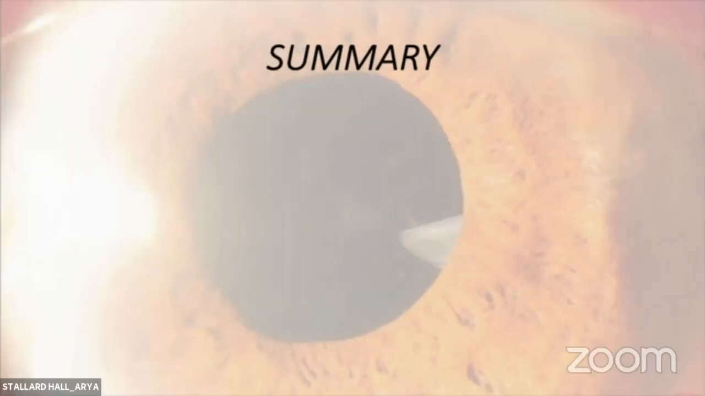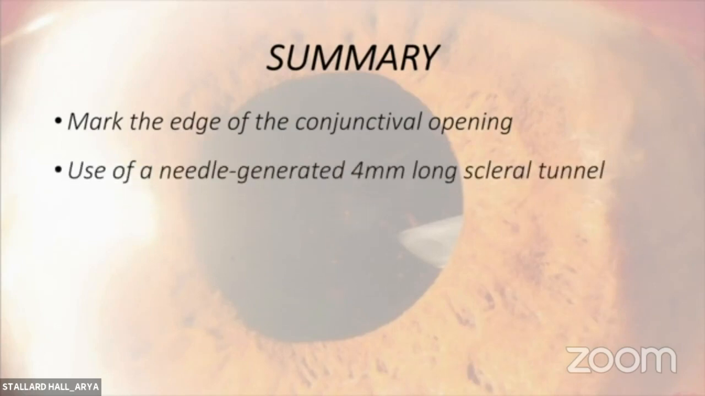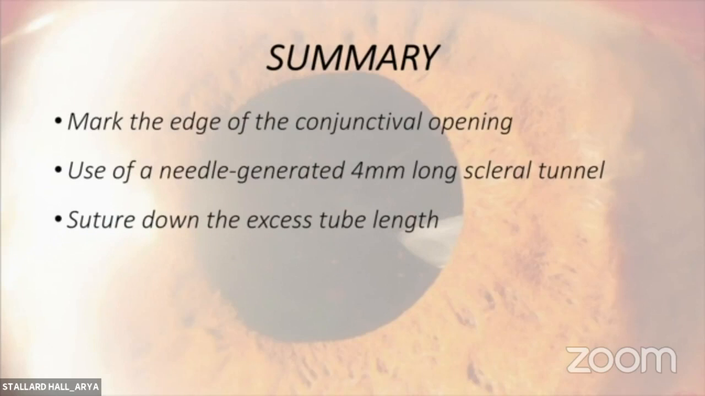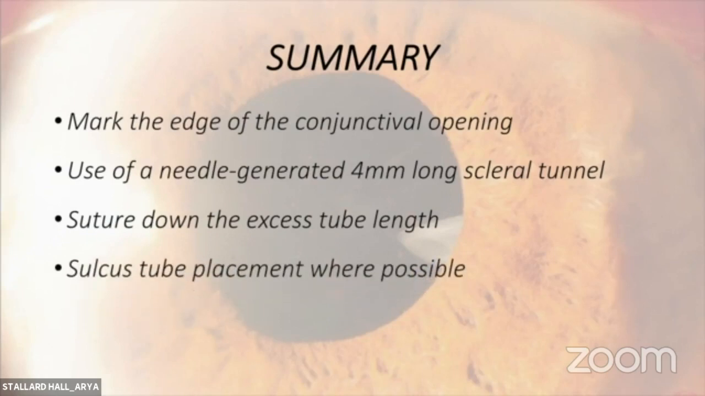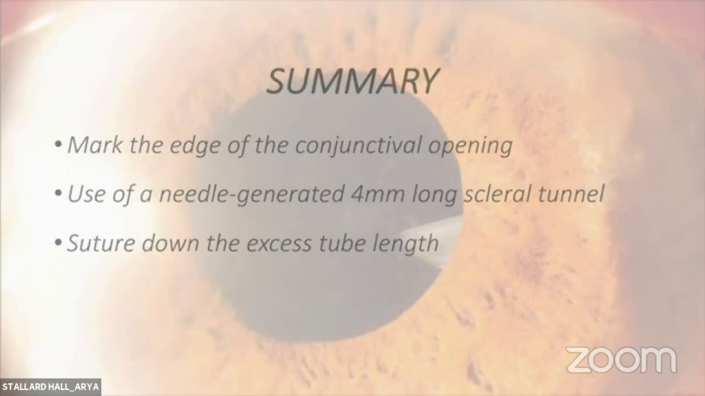In summary, we described several modifications to GDD surgical technique which have improved our surgical success and minimized complications. This includes marking the edge of the conjunctival opening at the start of surgery, use of a 4 mm long intrascleral tunnel, suturing down the excess tube length, sulcus tube placement where possible, and intratenon MMC injection. Thank you.